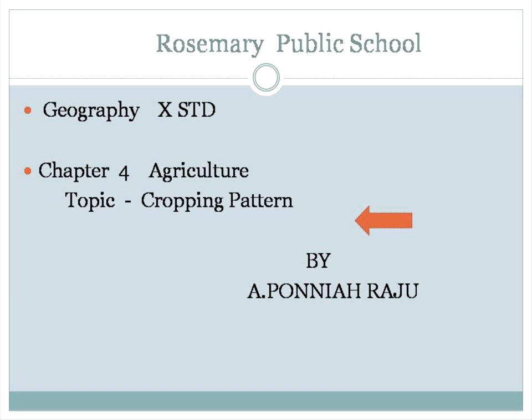Dear students, last session we had seen the types of farming, that is intensive subsistence farming, primitive subsistence farming and commercial farming. That is why shifting cultivation or shifting farming is also known as slash and burn agriculture. That is the term we had seen, what types of agriculture are practiced in India.